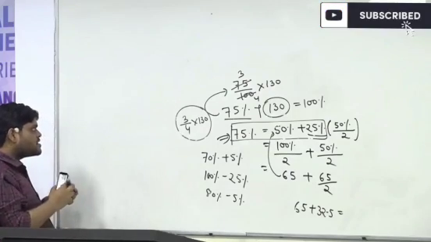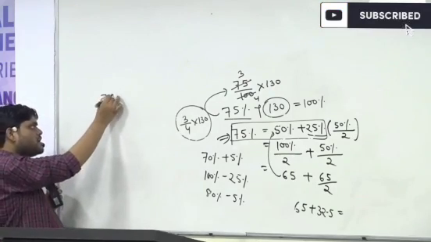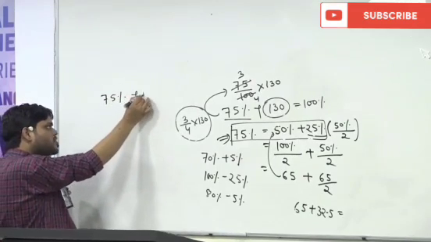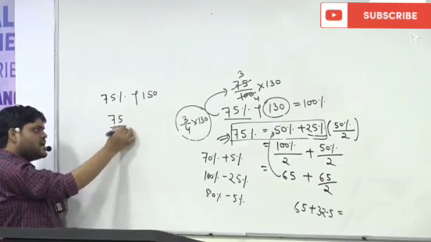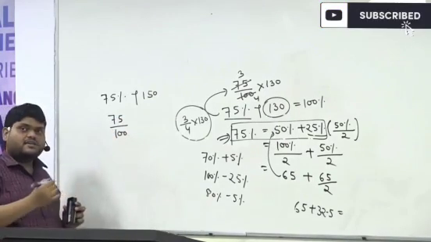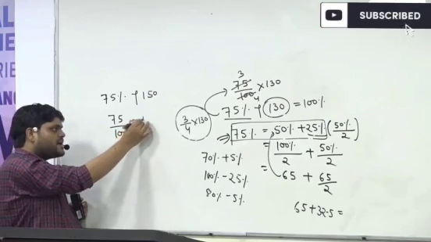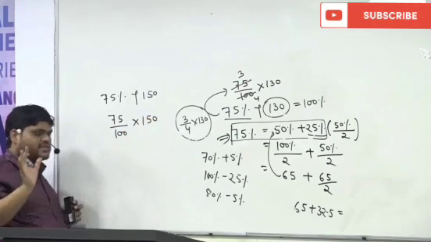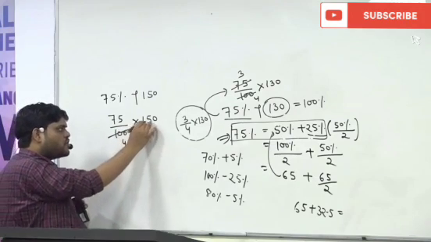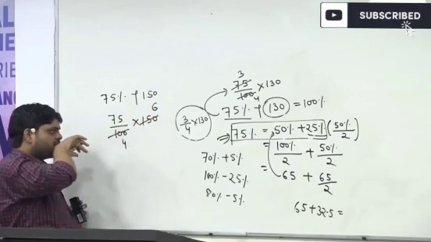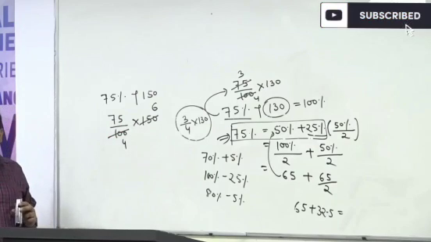Somebody is asking 75% of 150. Now you will solve it. The first way is 75 upon 100 multiply by 150. This is one way to solve. This will come as 4, this will come as 6. Now you can solve it and find the answer.